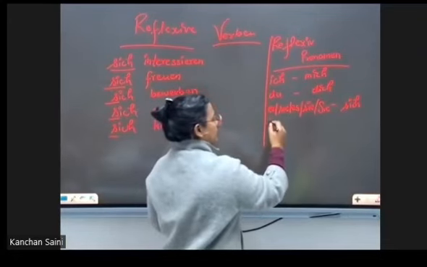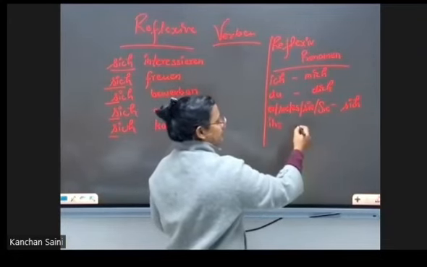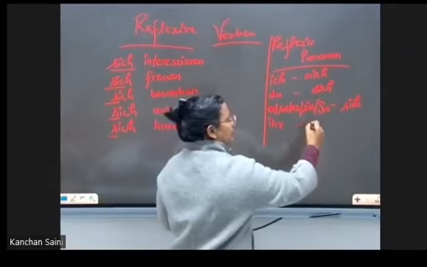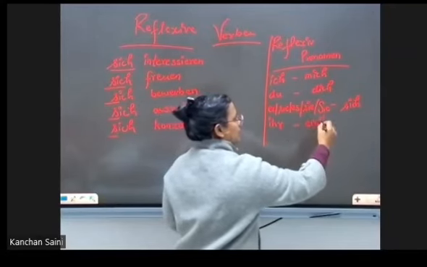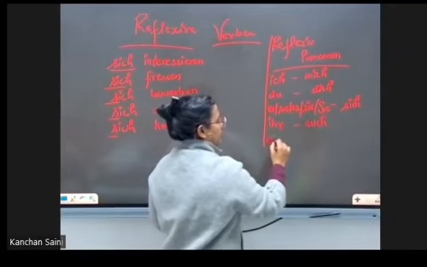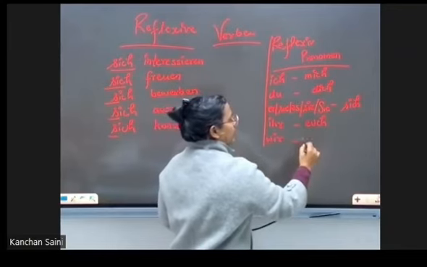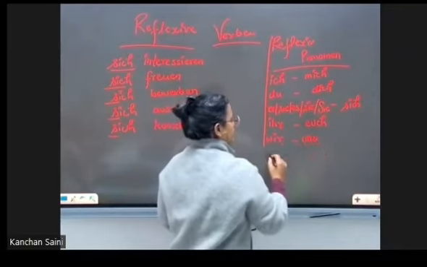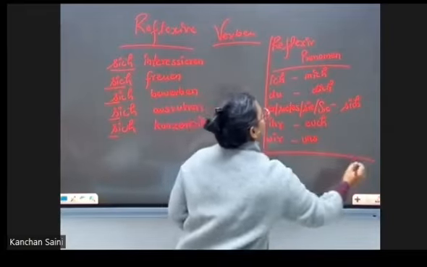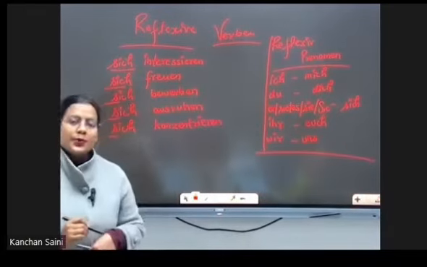And in case of ihr as a subject, the reflexive pronomen will be euch. And for wir, we have uns. So these all are the reflexive pronomen.